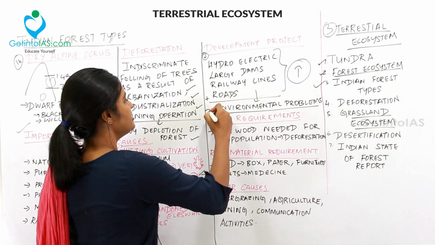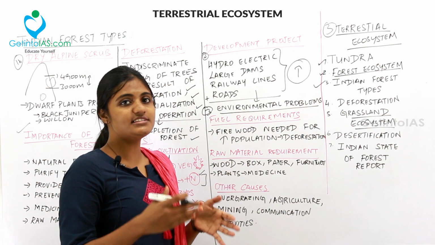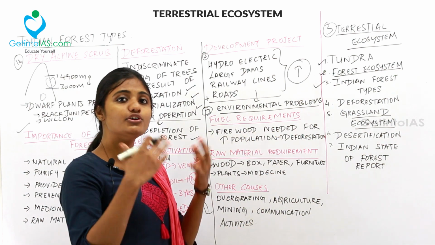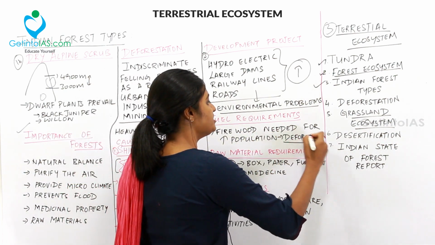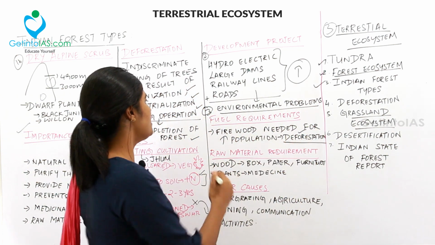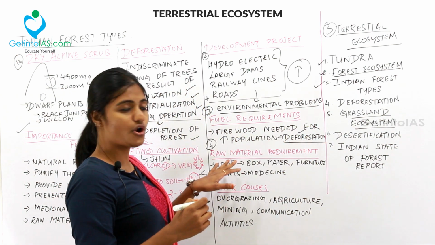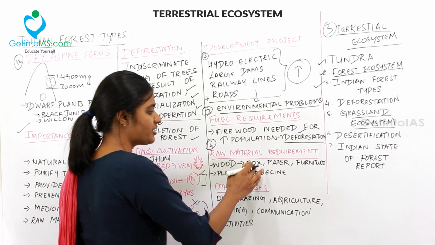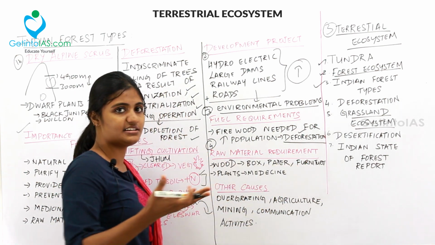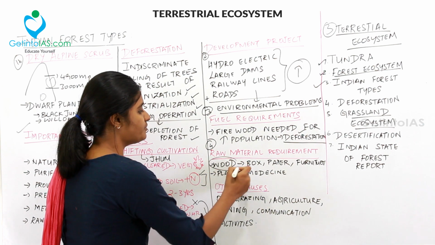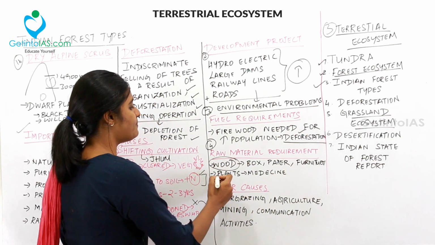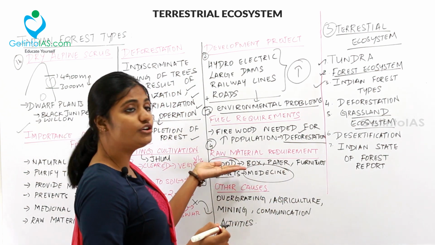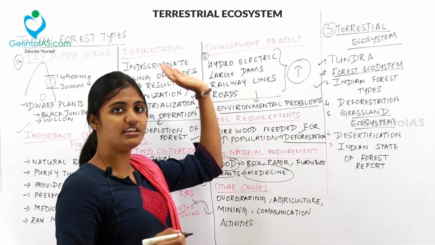And then the next cause is fuel requirement. Since the population in India is increasing day by day, firewood is needed for the huge population. Hence, deforestation is done at a huge level. The next cause for deforestation is raw material requirement. Inside the forest, the wood is used for the box industry, paper industry, furniture making and various other purposes, so wood has to be cut down at a huge rate. And then the plants are used for medicinal purposes. So from the forest, you are getting a lot of raw materials, and that leads to deforestation.